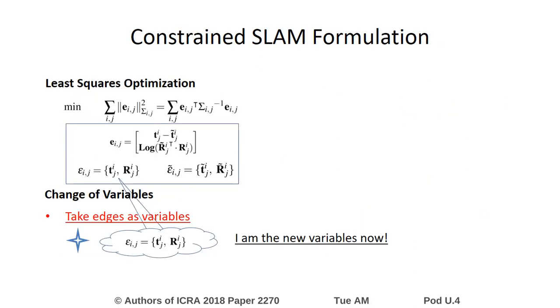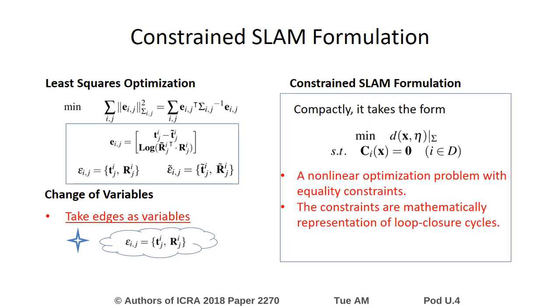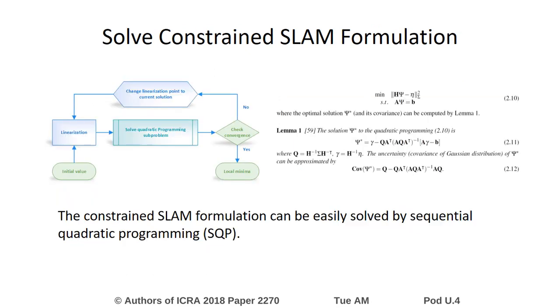Since a cycle is a composition of edges, it is natural to ask a question like, what if we take the edges as variables to be estimated? If we take edges as variables to be estimated, we get a constraint SLAM formulation. The constraints are a cycle basis of the graph. The constraint SLAM formulation is a nonlinear optimization problem with equality constraints, which can be easily solved by sequential quadratic